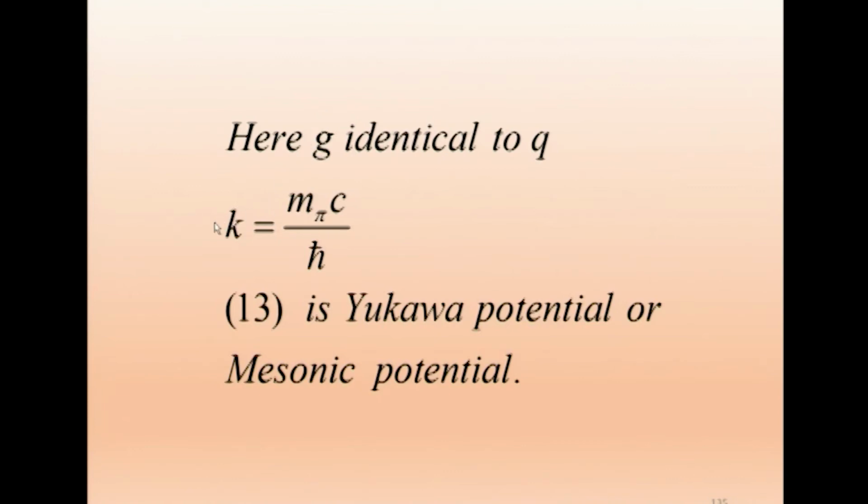And here already we have defined k is equal to m pi c by h cross. This equation 13 is called the Yukawa potential, or nuclear potential, or mesonic potential, because of the meson. So, the word meson is a particle having a mass in between electron and proton.